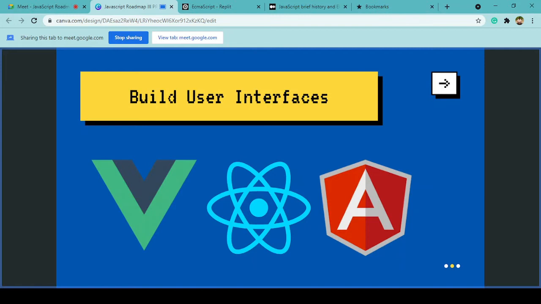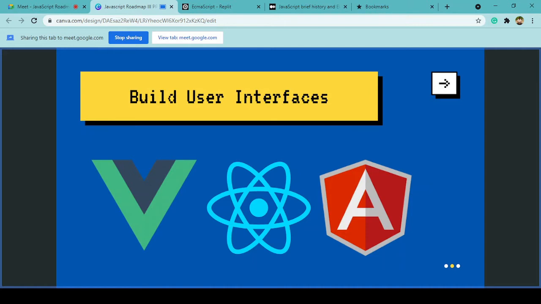Even Deepak, one of the people attending this event right now, you are currently building a React.js website. So you might already be familiar with how easy it is to build user interfaces, very similar to what Facebook is using, right? As React.js is an open source library created by Facebook. We can create really good user interfaces. And Angular is also created by Google, and Vue was created by another open source developer actually.